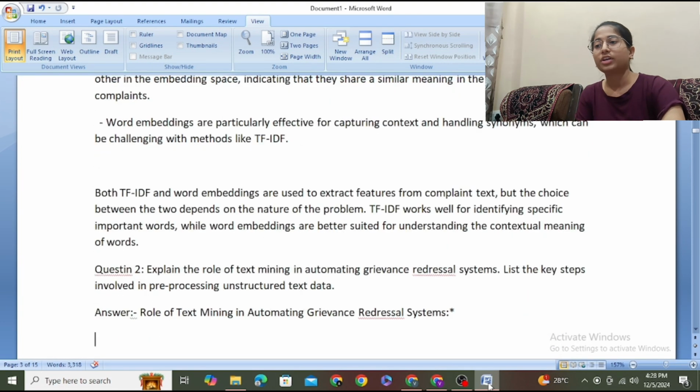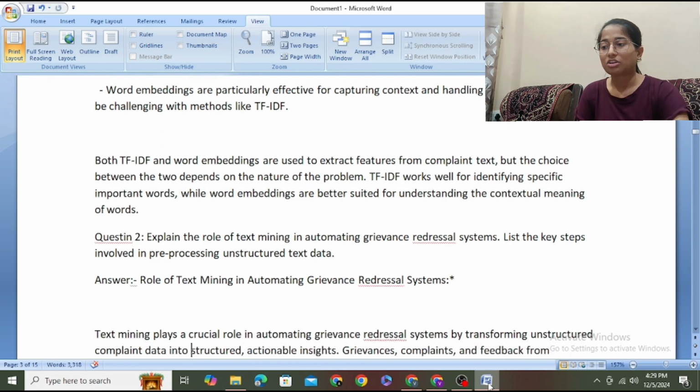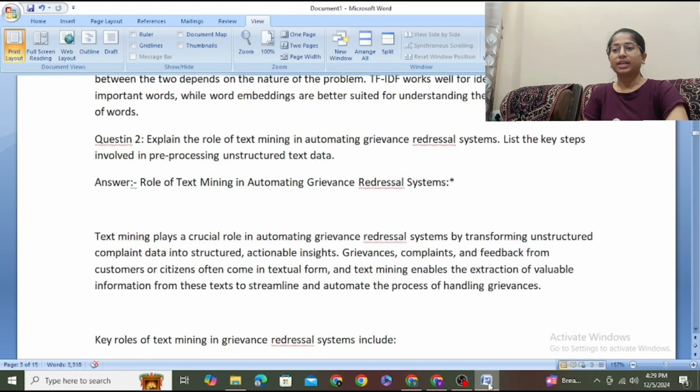Word embeddings are particularly effective for capturing context and handling synonyms, which can be challenging with methods like TF-IDF. Both TF-IDF and word embeddings are used to extract features from complaint text, but the choice between the two depends on the nature of the problem. TF-IDF works well for identifying specific important words, while word embeddings are better suited for understanding the contextual meaning of words. Second question is explain the role of text mining in automating grievance redressal system.